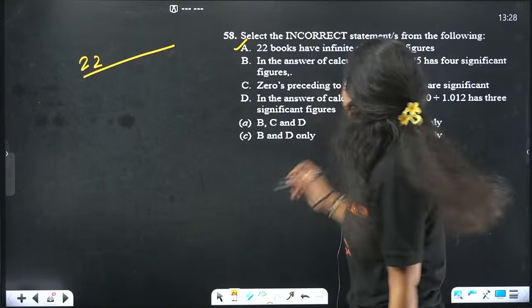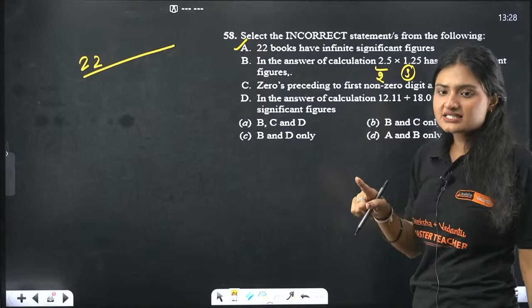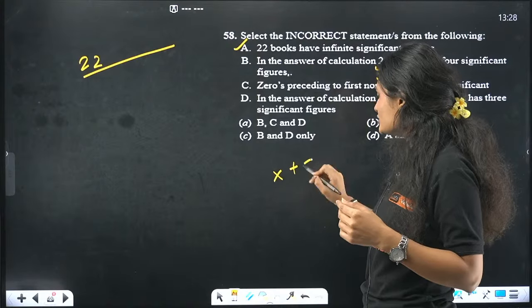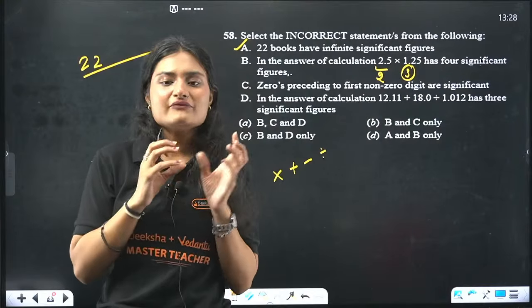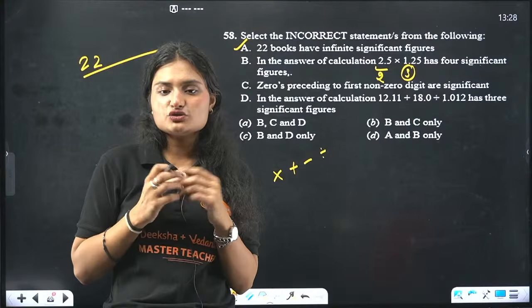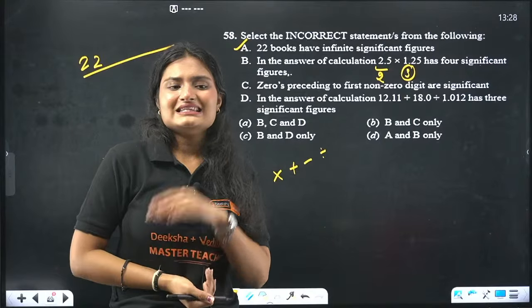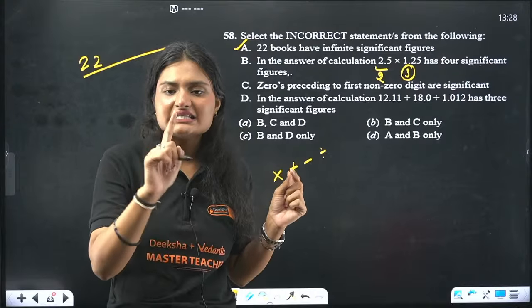This has 2 significant figures, this has 3 significant figures. If you do the product, the division, addition, or subtraction, any of the operations, whenever you are given 2-3 numbers and performing these operations, the answer will have the same number of significant figures as the least factor.